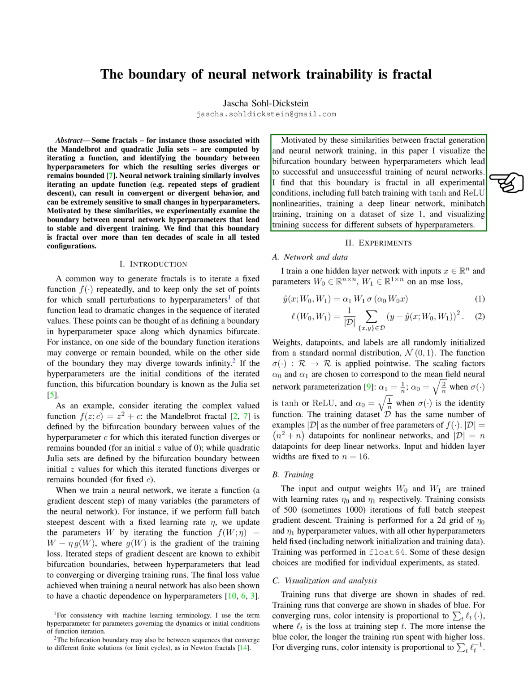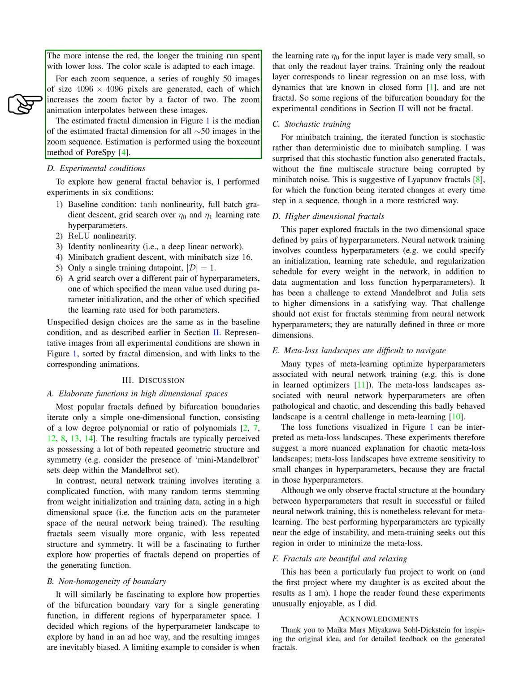Our analysis of the training outcomes uses color coding to distinguish between converging and diverging runs, with the intensity of the color indicating the duration and severity of loss during training. We generate a series of high-resolution images to visualize these outcomes, gradually increasing the zoom level to reveal the fractal nature of the boundary between successful and unsuccessful training. Through this exploration, we not only gain insights into the fractal-like behavior of neural network training but also contribute to a deeper understanding of the dynamics at play in the learning process.